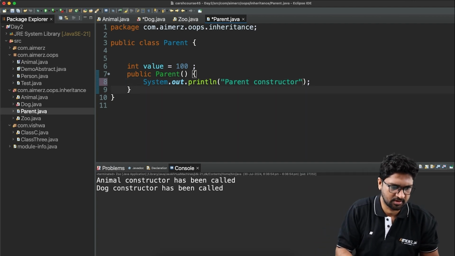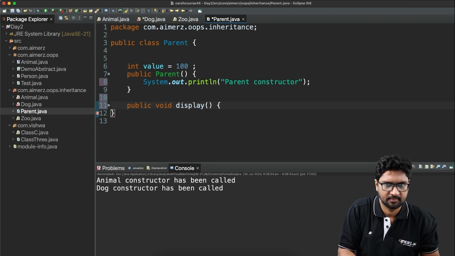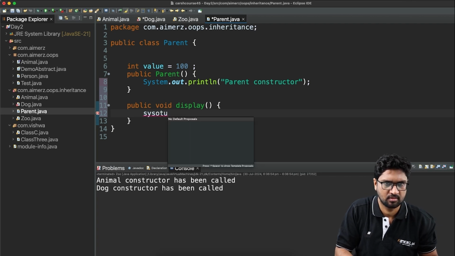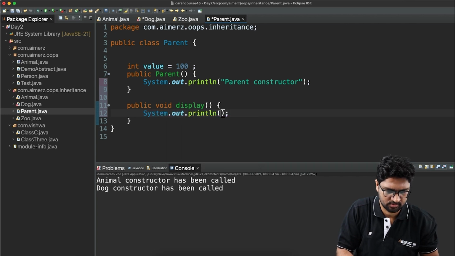And let me define a method called public void display, and we're going to call sysout, and I'll say "parent display".